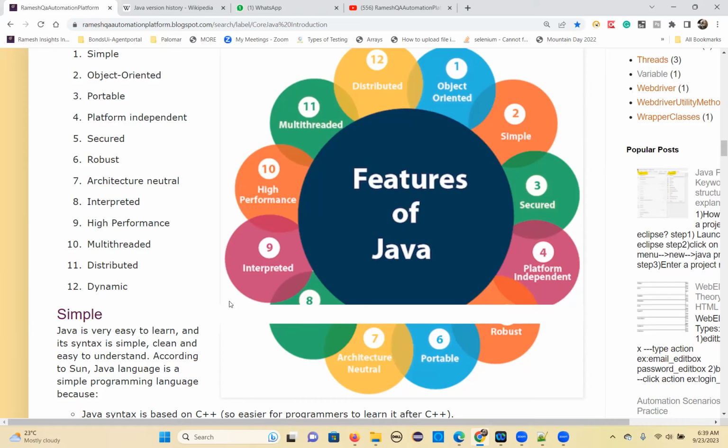So what are the drawbacks of C and C++? If you are aware of C, there is a pointers concept, right? Did you read C in your academics? Did they include the C language, Tanvi?